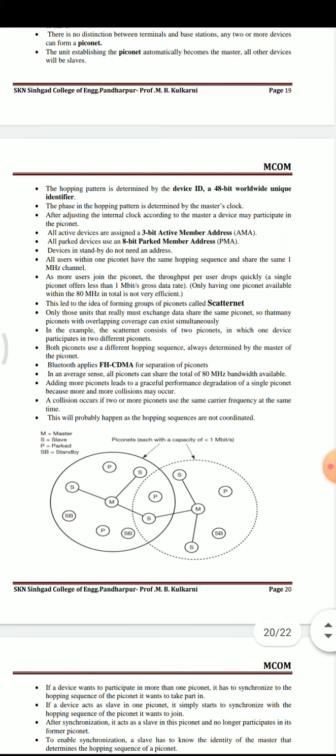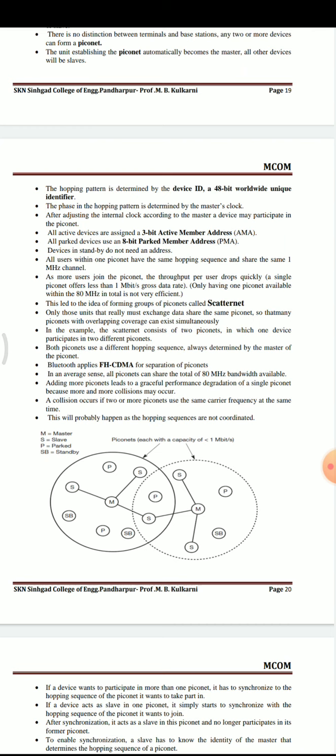As more users join the piconet, the throughput per user drops quickly, as a single piconet offers less than 1 Mbit per second gross data rate. Having only one piconet available within the total 80 MHz is not very efficient.